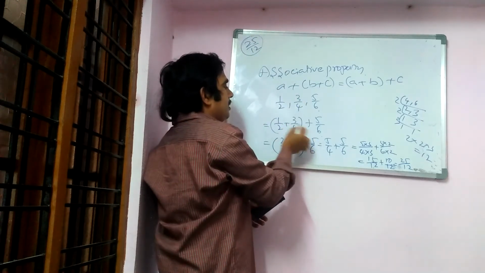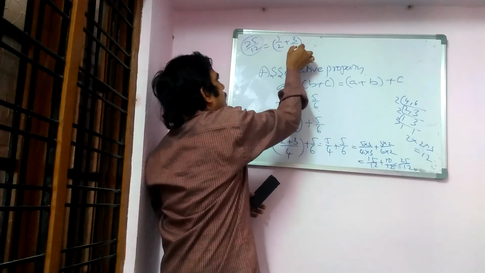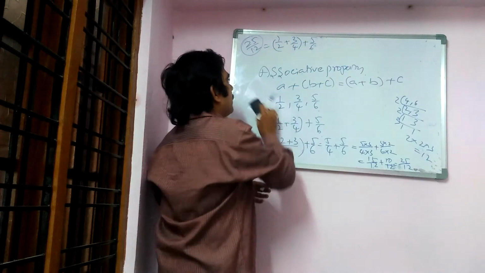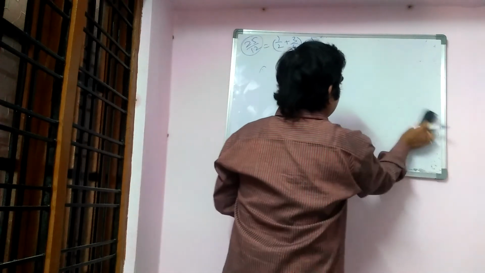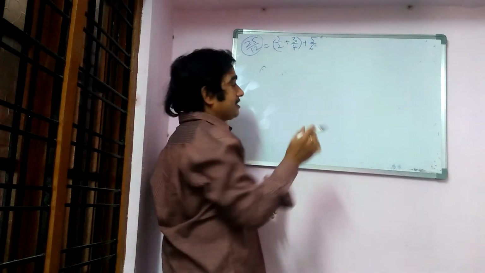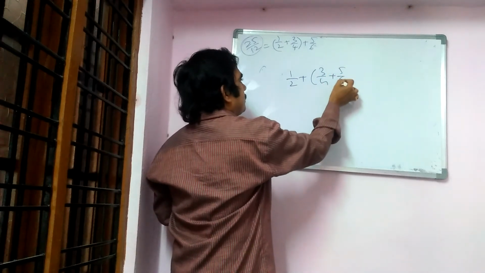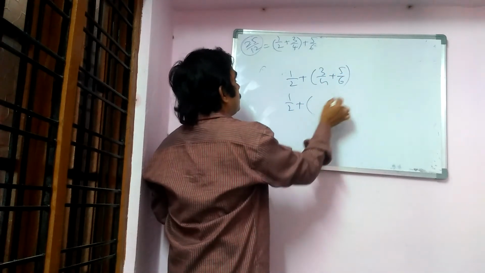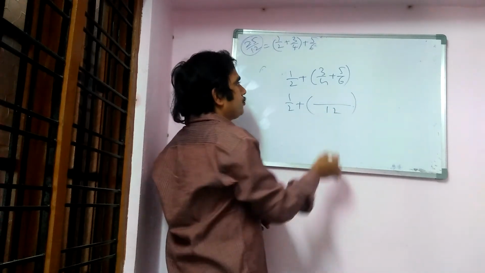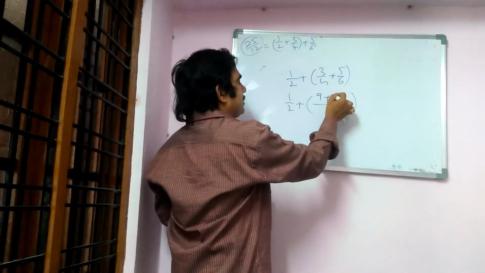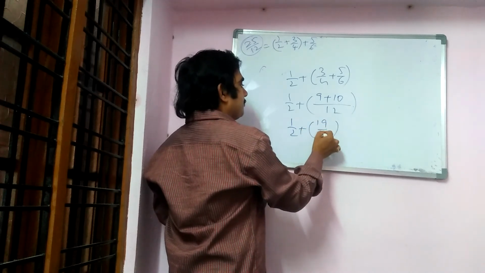25 by 12 is the first answer. That is equal to 1 by 2 plus 3 by 4 plus 5 by 6. What we have to do now? We have to do 1 by 2 plus, in brackets, 3 by 4 plus 5 by 6. For 4 and 6, just now we got LCM 12. 4 3s are 12, 3 3s are 9, 6 2s are 12, 5 2s are 10, so 19 by 12. So 1 by 2 plus 19 by 12.